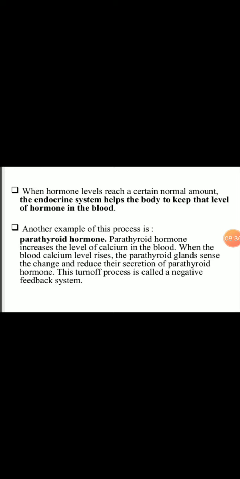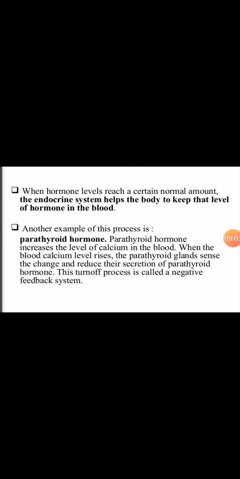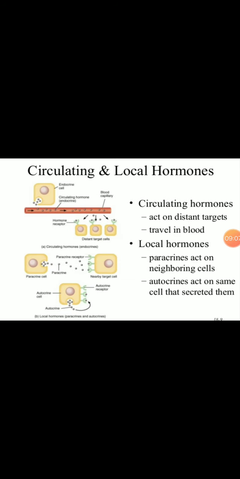So the calcium level will increase in the blood, but when the calcium level increases above the normal level, it is also sensed by the parathyroid gland. So the parathyroid gland will turn off the production of the hormone. We can call this a negative feedback system. In this way, the secretion of this hormone is controlled.